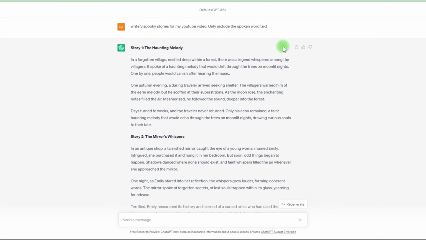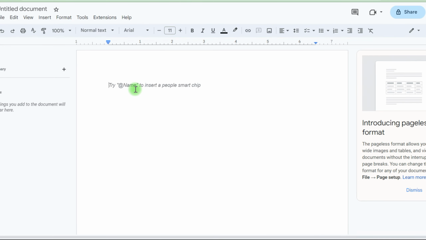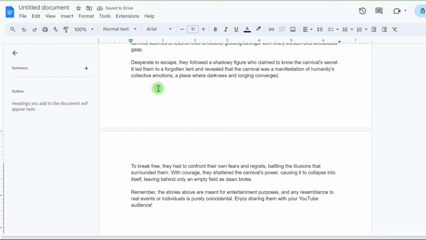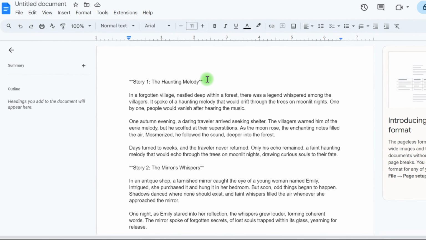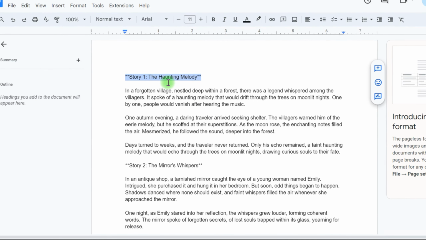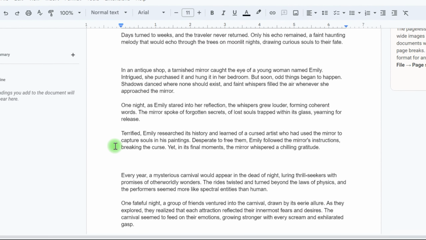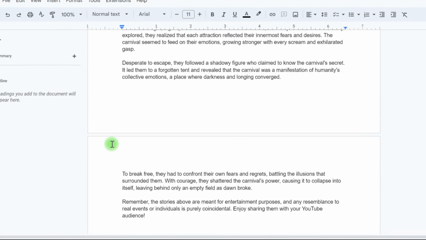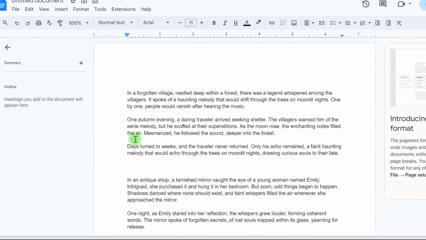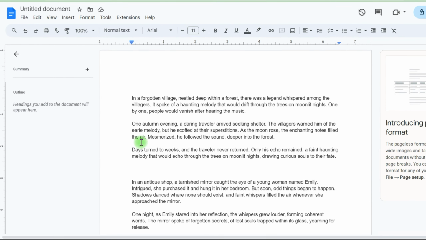So what we want to do now is hit this tiny copy button. Now, open any text editing program and press Ctrl-Shift-V. And then we'll paste the text precisely as it is, with the only alteration being that we'll eliminate the narrative parts 1, 2, and 3, and I'll place the individual stories on separate pages, simply to make sure I know it's a new story on each page. That's all there is to it. That concludes the writing portion of this video. Now, we're going to go ahead and press Ctrl-A.